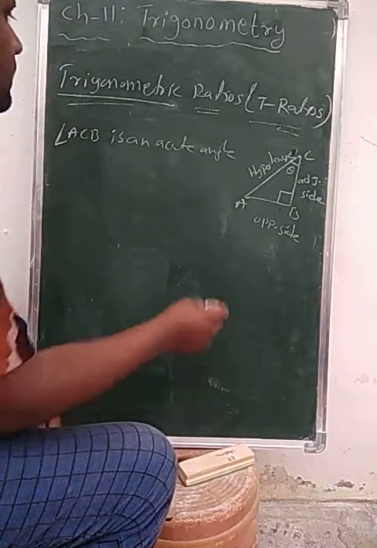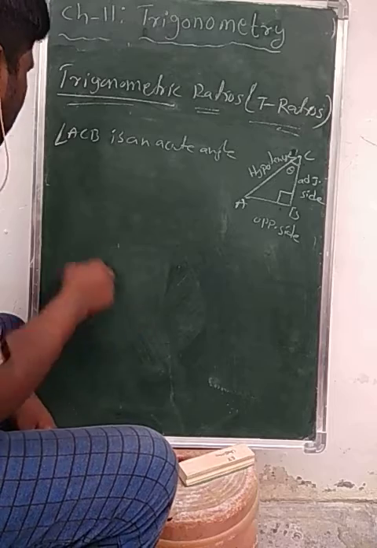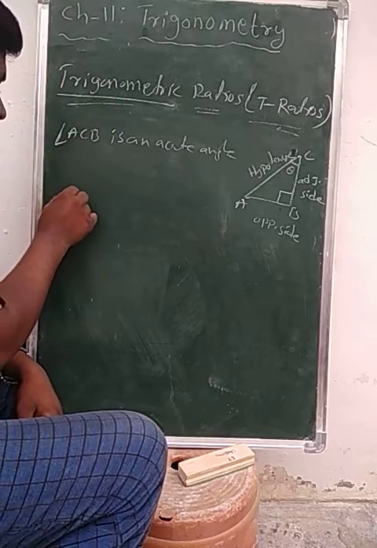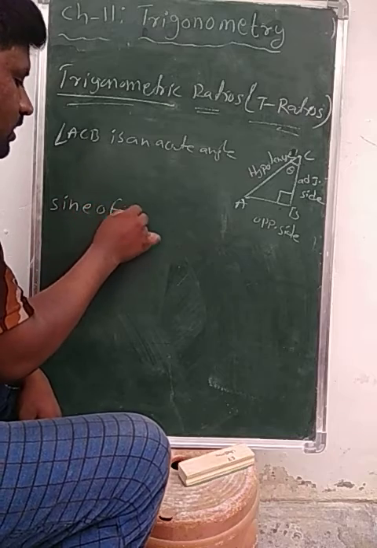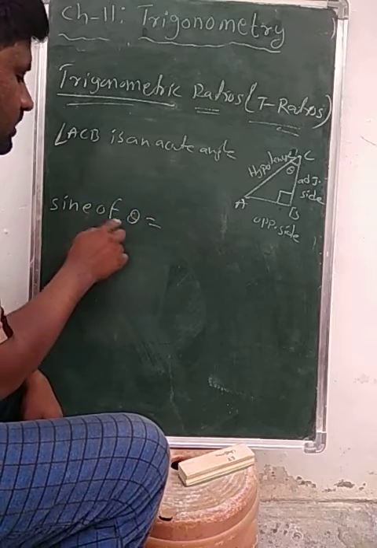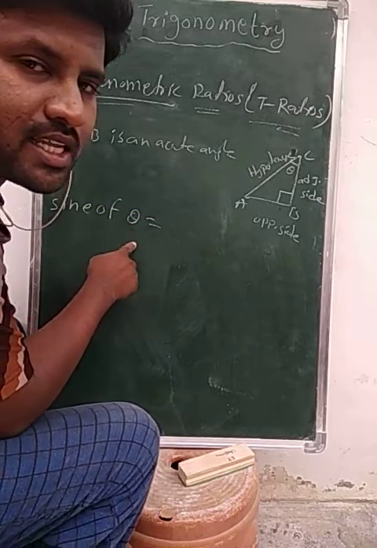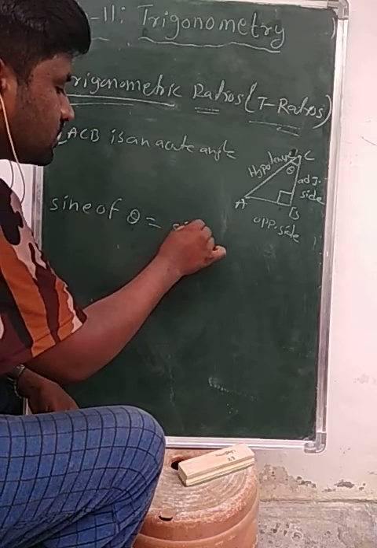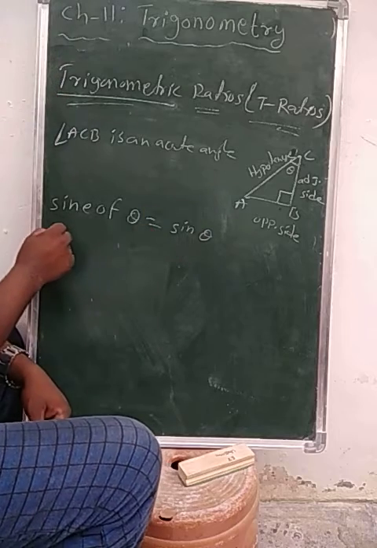So now the trigonometric ratios. There are 6 trigonometric ratios. They are sine of theta. This symbol is read as theta. Sine of theta, the short abbreviation is sin theta.